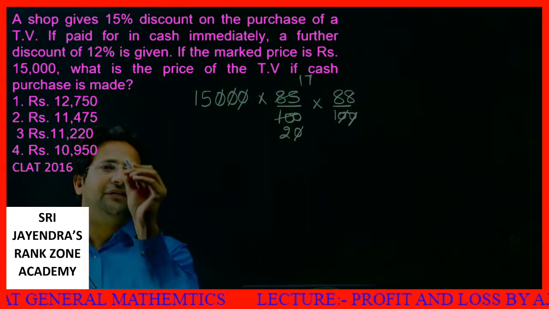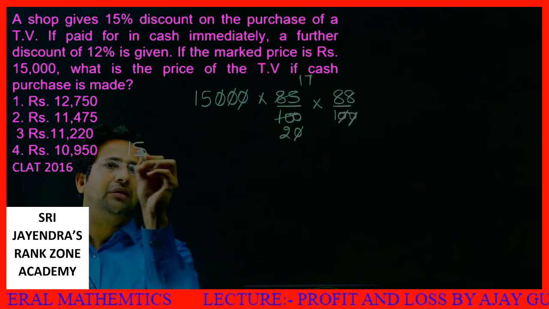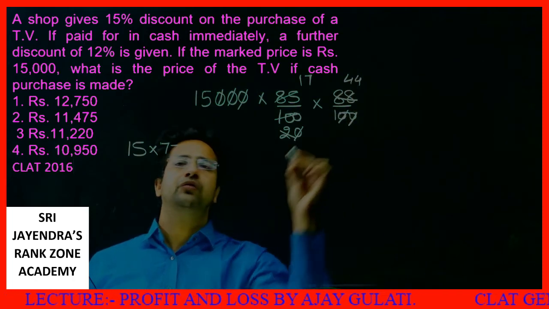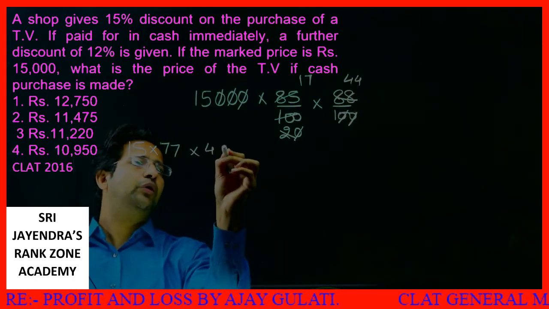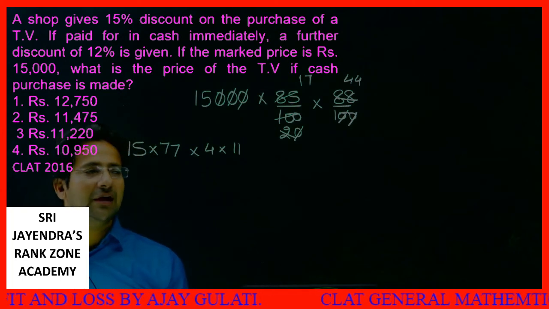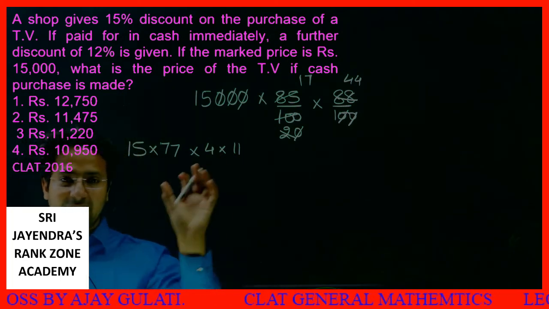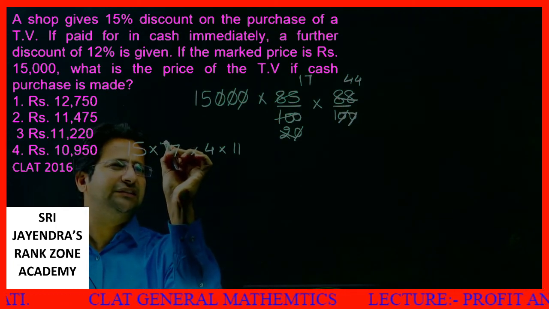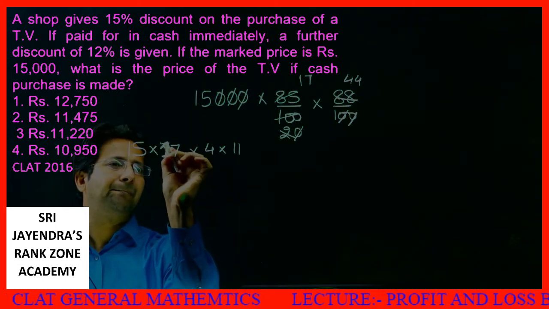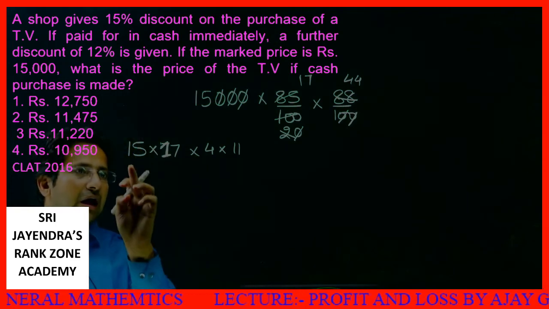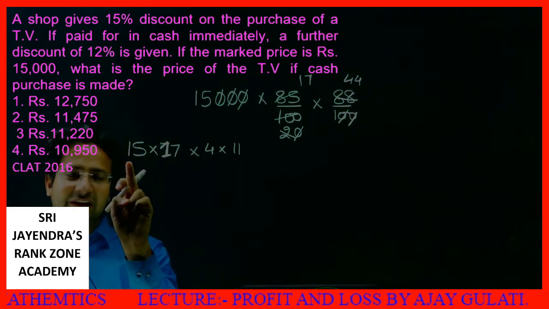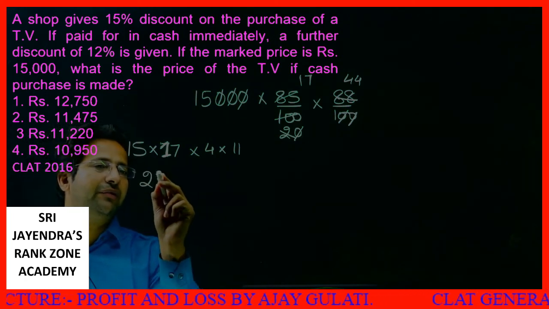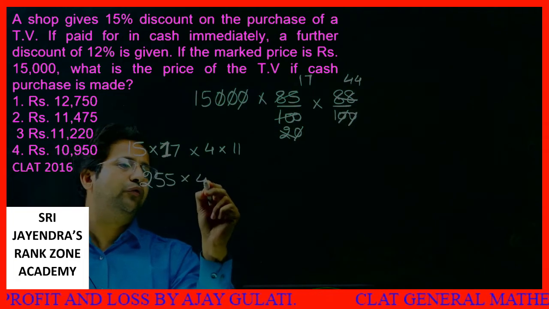Now what I'm left with is 15 into 17. 2 cancels with 88, gives me 44, into 4 into 11. Why am I doing this? Because I love to multiply by 11 separately. It makes things easy. 15 into, I am very sorry my dear student, this is 17. How to do 15 into 17? Read it as 16 minus 1, 16 plus 1, 16 square minus 1 square. 256 minus 1 will give me 255 into 4 into 11.